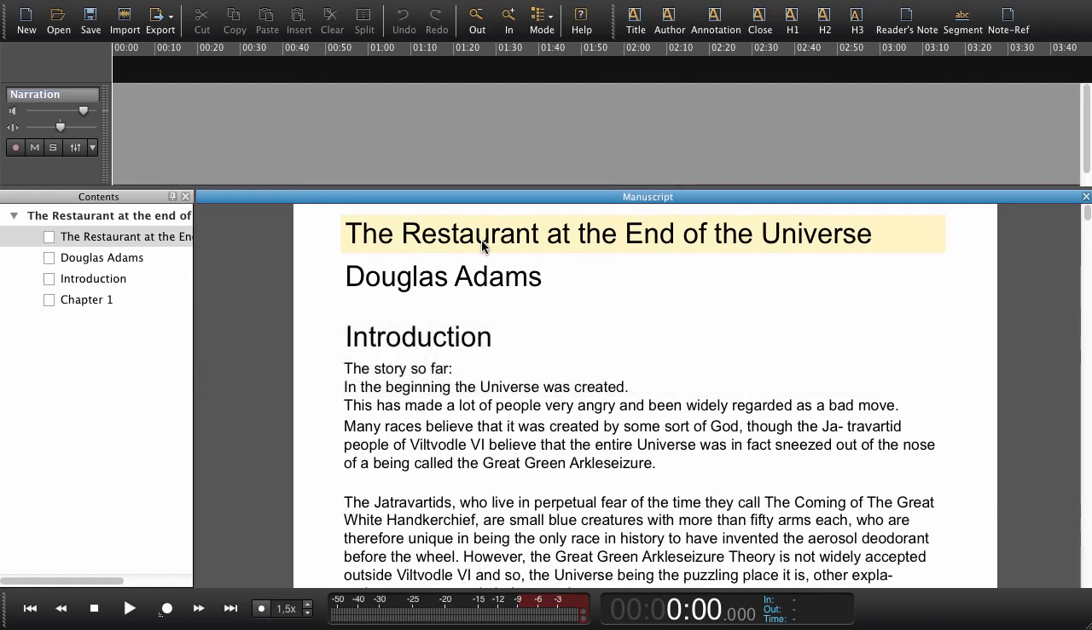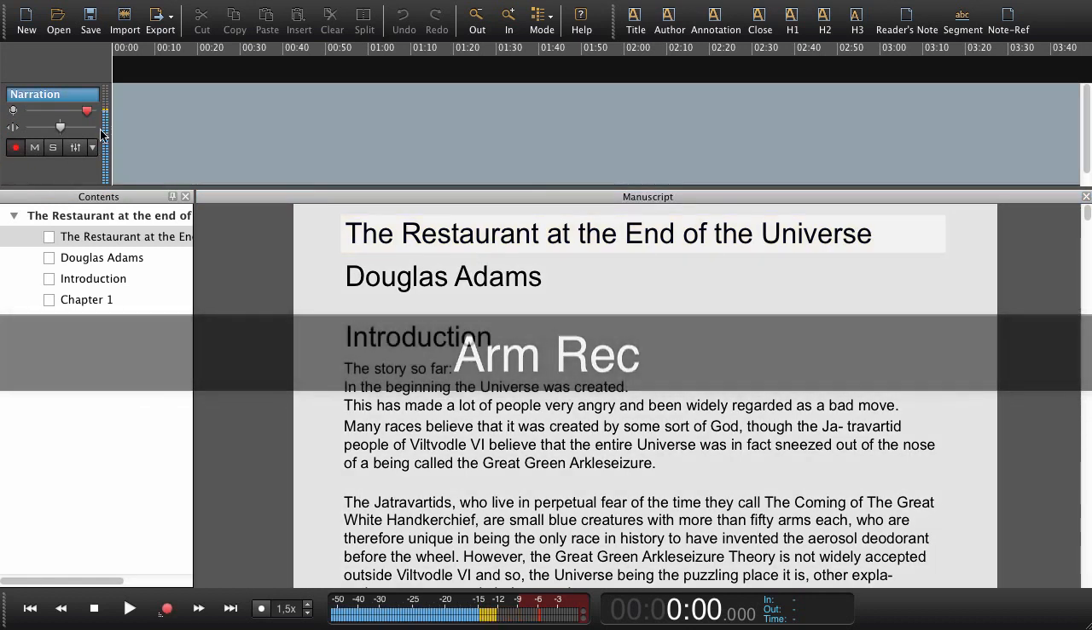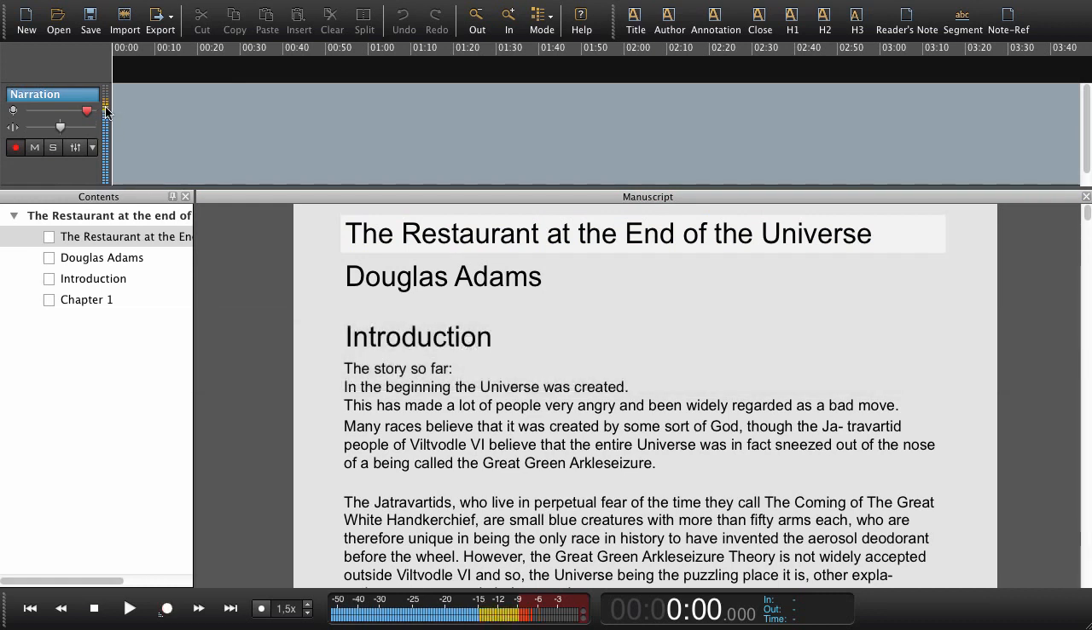Before we can record, we need to arm the track. Up here in the workspace, we can see we have the controls for the track. The red one here is arm record. We press that and we have the input on the meter. To regulate the input, we can use this gain slider. This is all we need from the track right now, so let's go back to the manuscript.